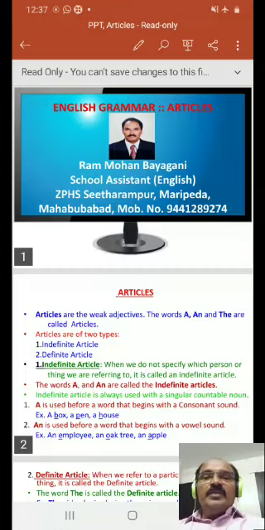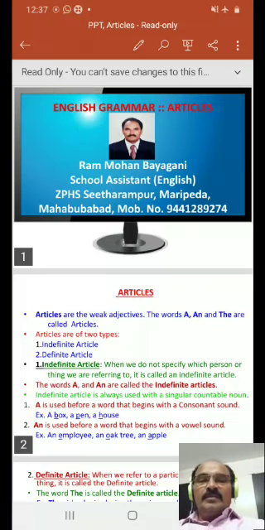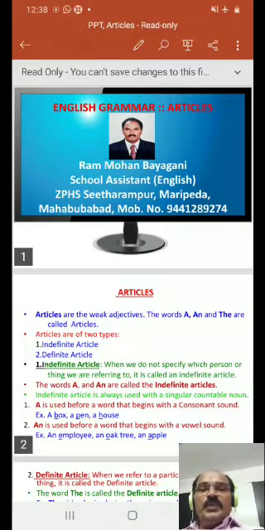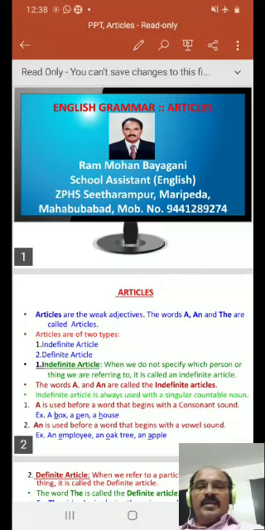When we do not specify which person or thing we are referring to, there we use indefinite article. The words a and an are called the indefinite articles. Indefinite article is always used with a singular countable noun. The indefinite article a is used before a word that begins with a consonant sound. For example, a box, a pen, a house. In these words, b, p, and h are the consonant sounds, so a is used before them.